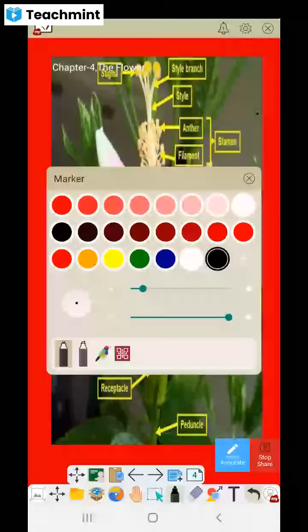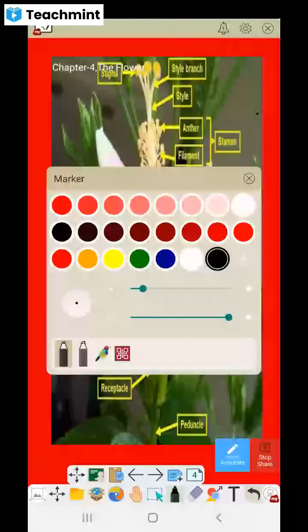That is the receptacle. Where is the receptacle located? That is at the end of the calyx. The calyx sits on the receptacle, right? So the peduncle you can see, the sepals, the petals. All these terms are not new to you.